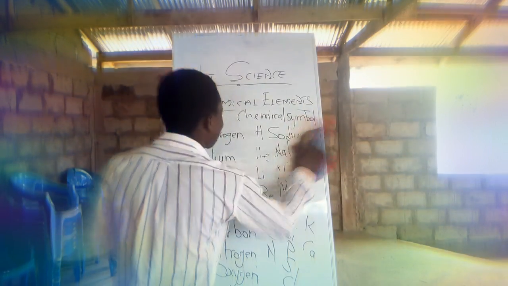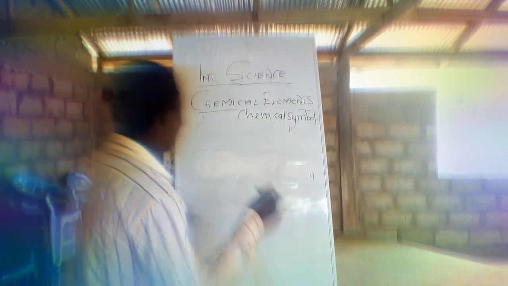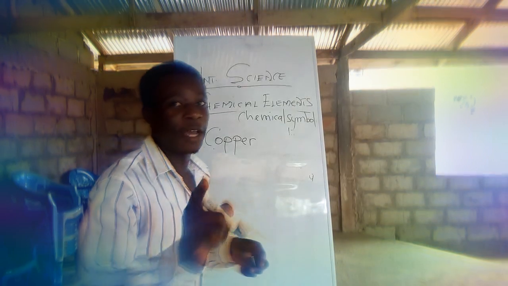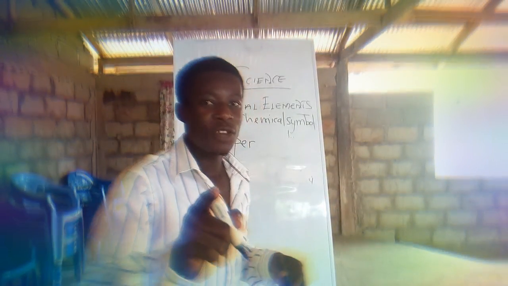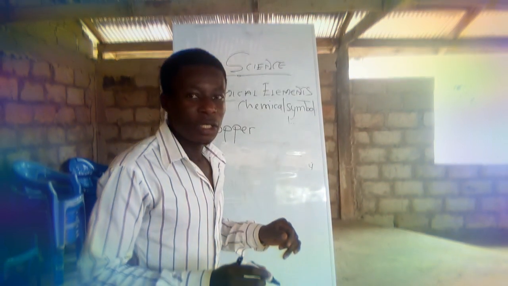So apart from that, we have other elements like copper. Copper is not part of the first 20 elements, but for you to know the chemical symbol, you have to know how the Latin people call copper.